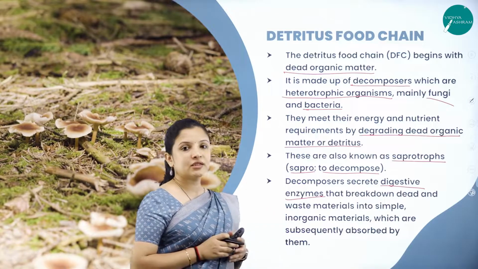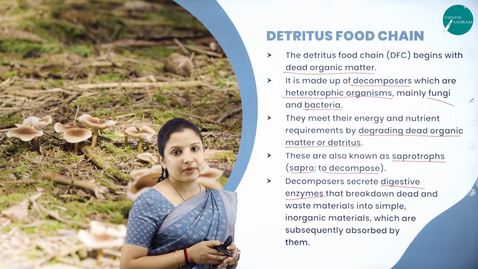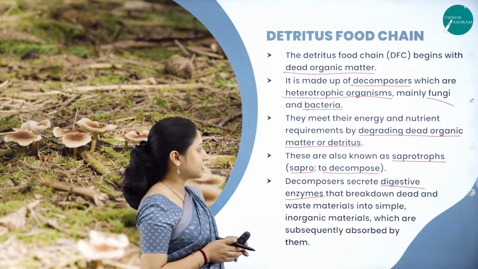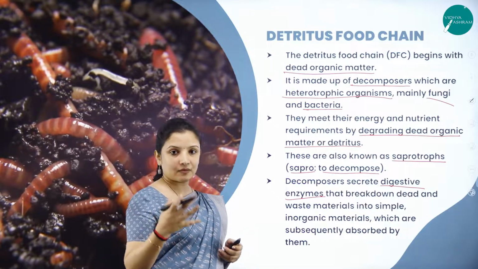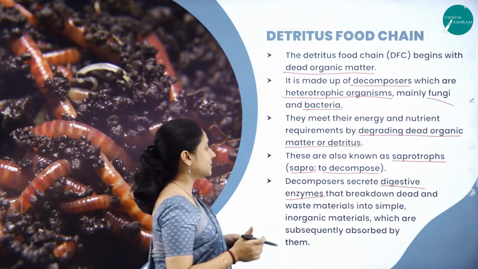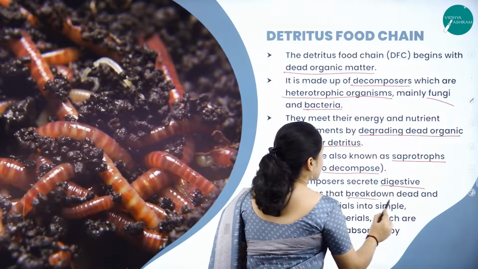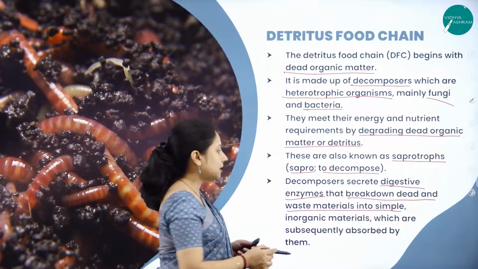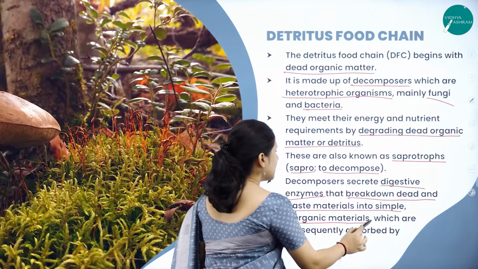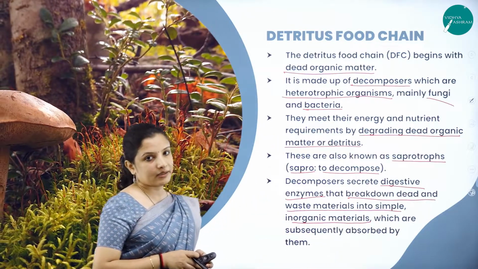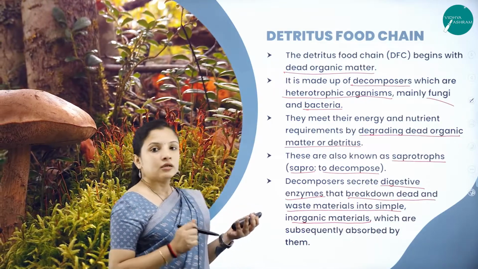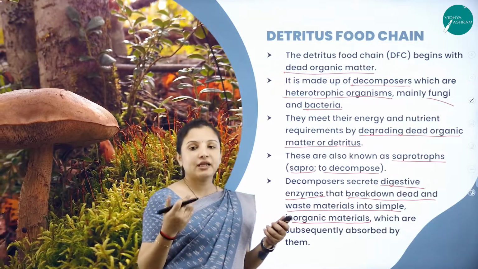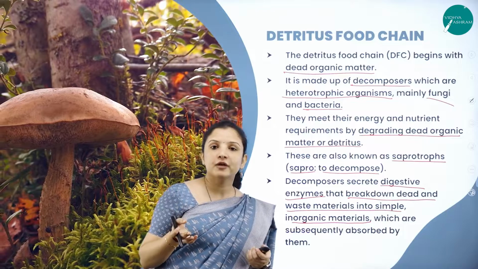Decomposers, such as the fungi, bacteria and other microbes present in the soil, secrete digestive enzymes that are capable of breaking down the dead and waste materials into simple inorganic materials, which are absorbed by them, and they give it back to the soil in the form of humus.